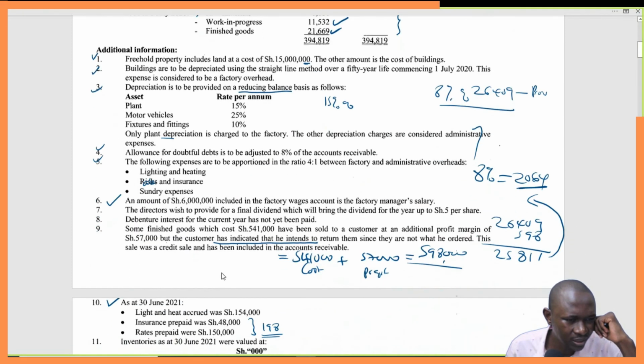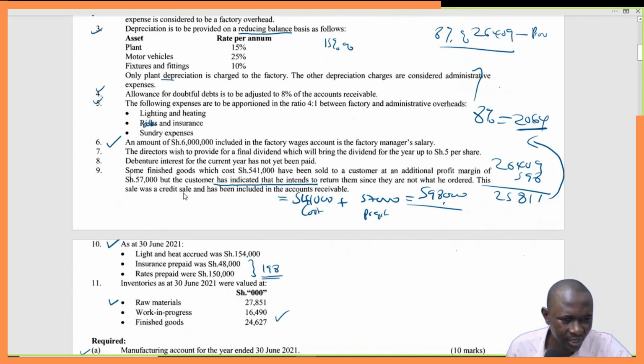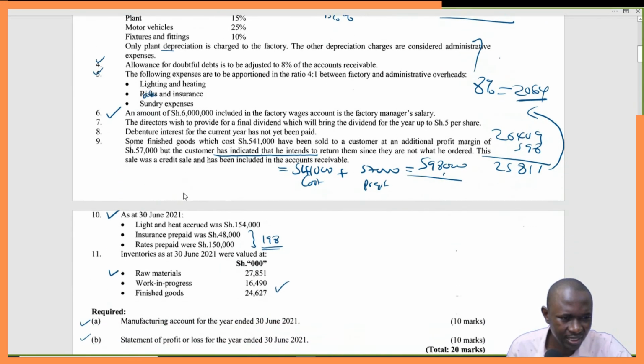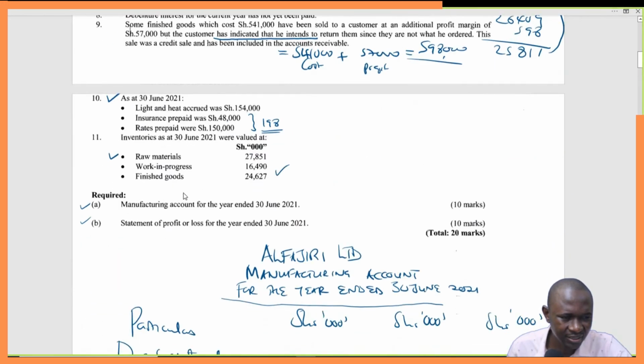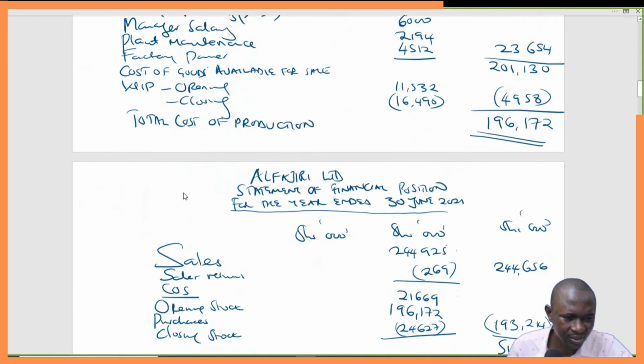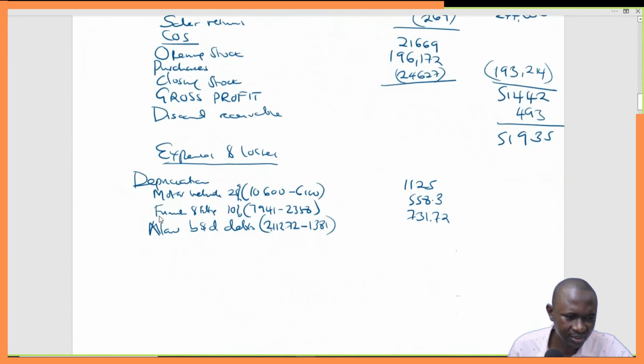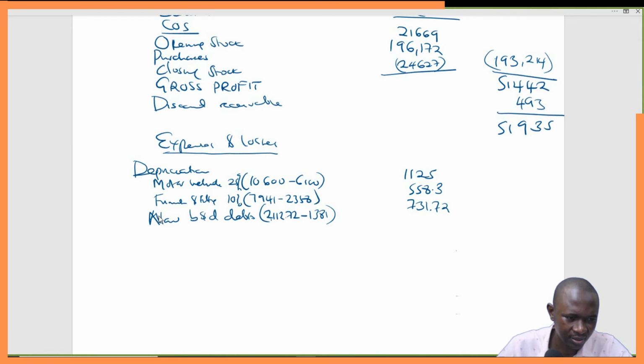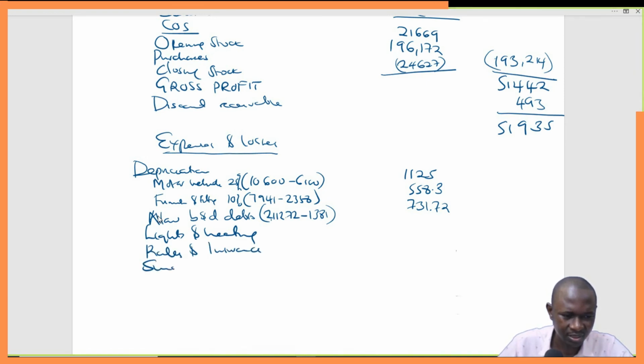So we continue with this journey of ours. We are now here at lighting and heating, then rates and insurance. Then you have sundry expenses.